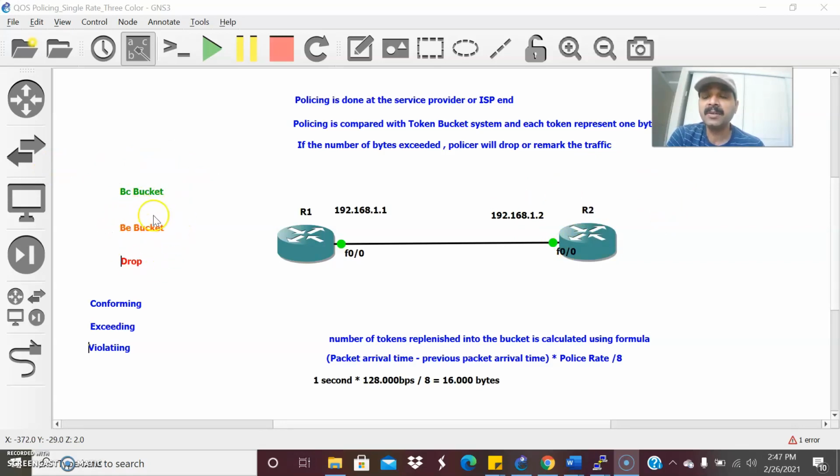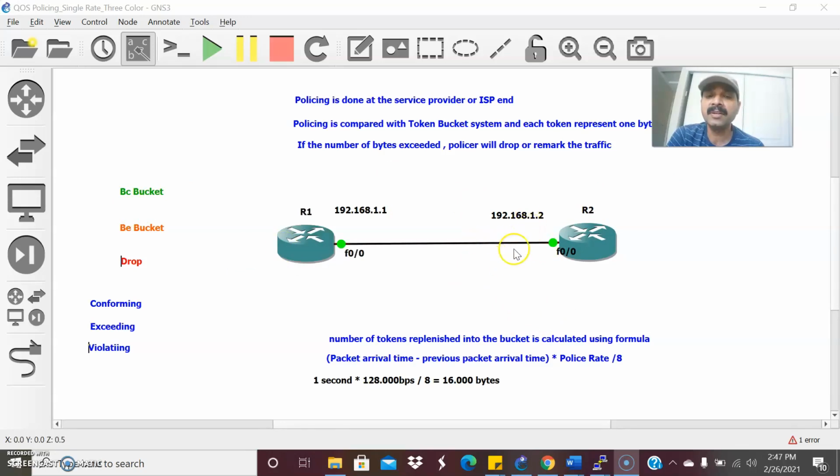So if the number of bytes received by the policer is less than or equal to the number of bytes in the BC bucket, the policer will take the tokens out of the bucket and proceed for conforming, because the number of bytes received is less than the number of tokens in the bucket.